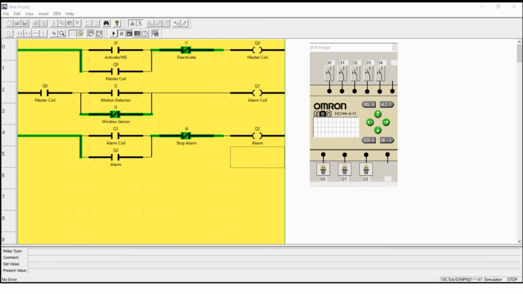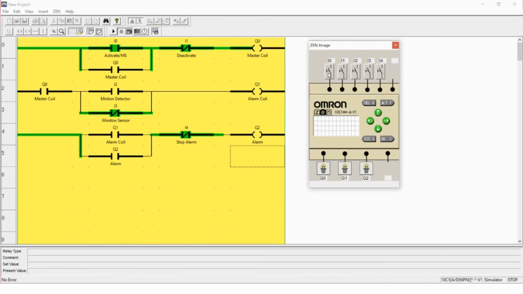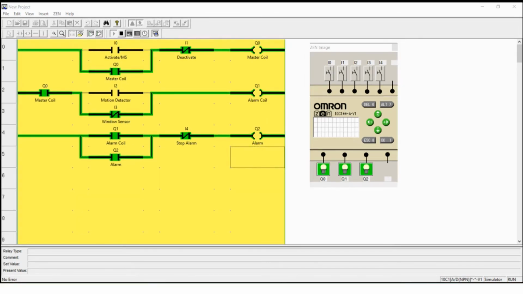When the activate button I0 is pressed, as you can see, it activates the entire security system. If the system is not activated, the alarm does not indicate anything since the sensors will have no effect on the alarm coil Q1.